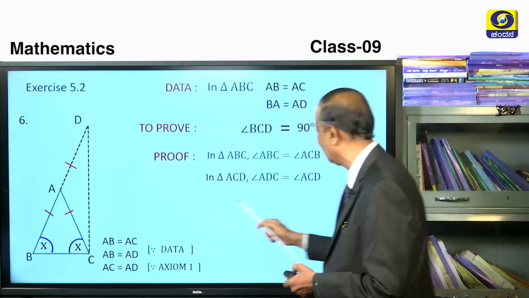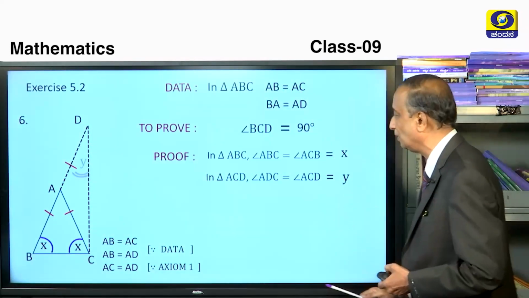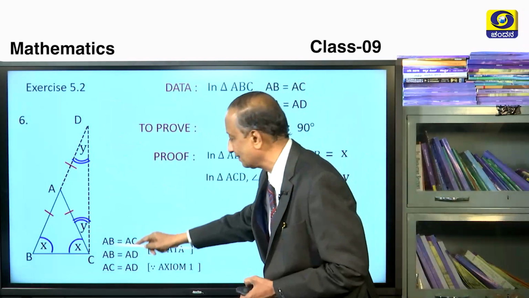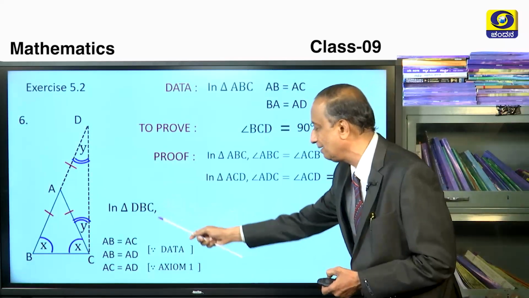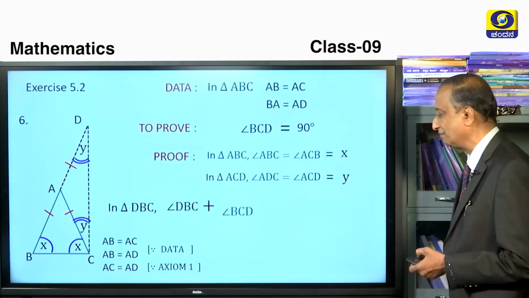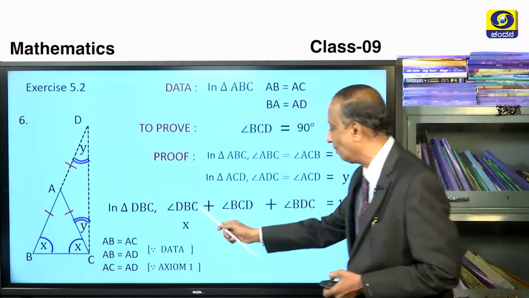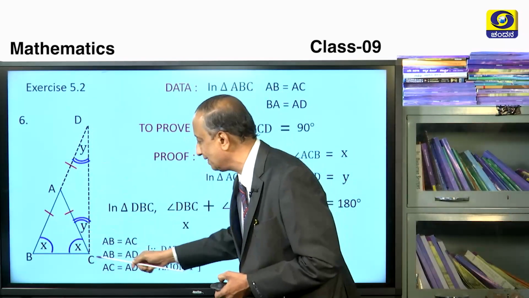These two angles are equal. Let us suppose that each angle is equal to y degrees. Now let us take the full triangle DBC, and we know that the sum of the three angles of a triangle is equal to 180 degrees. What is angle DBC? DBC is x degrees.